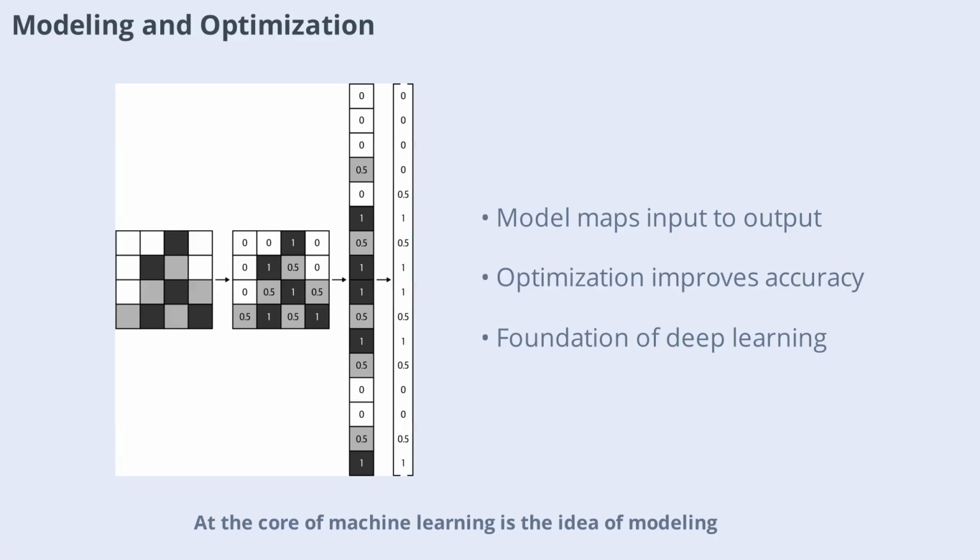The core of machine learning is the idea of modeling: defining a function that maps inputs to outputs, and then optimizing its parameters to minimize errors. For example, predicting exam performance based on sleep and study hours can be modeled with a linear classifier. Optimization algorithms adjust the model's parameters to improve accuracy, allowing the model to learn from mistakes and get better over time. This process is the foundation of all deep learning systems.